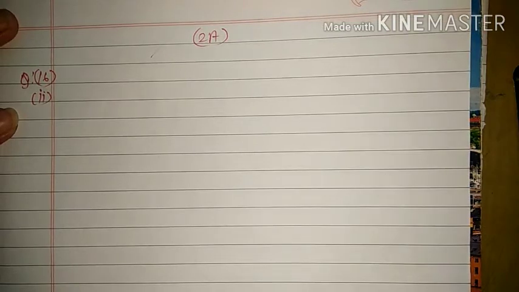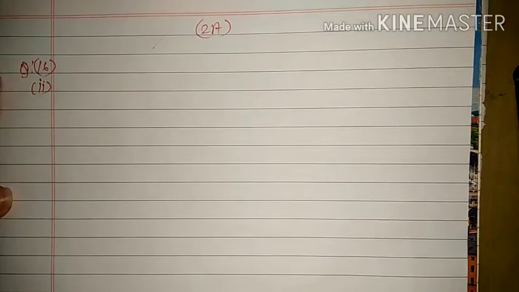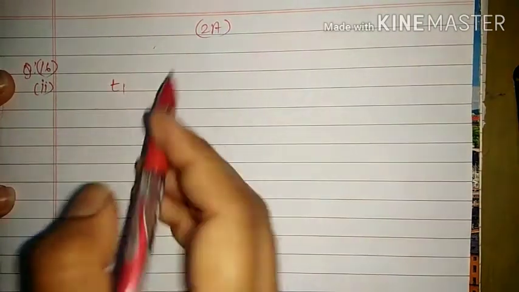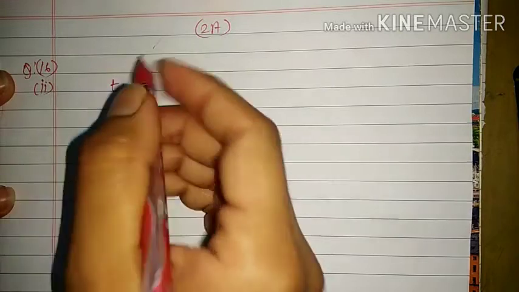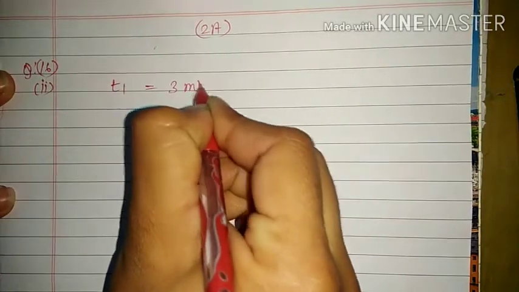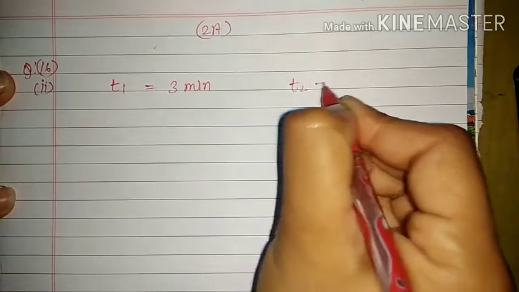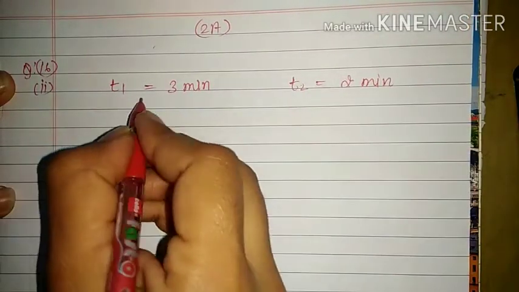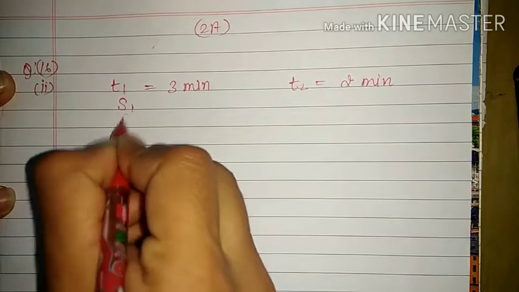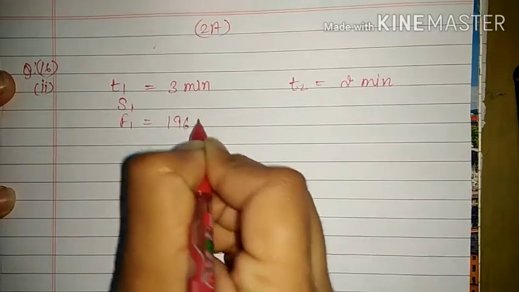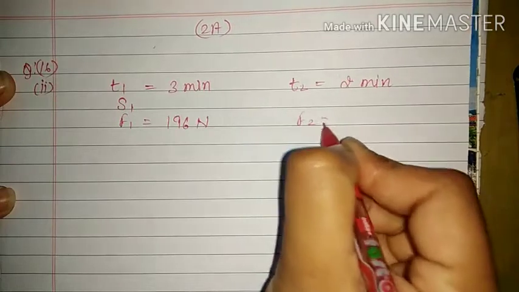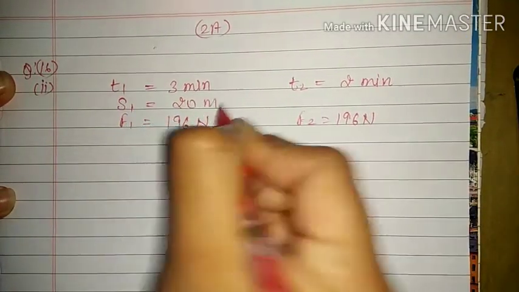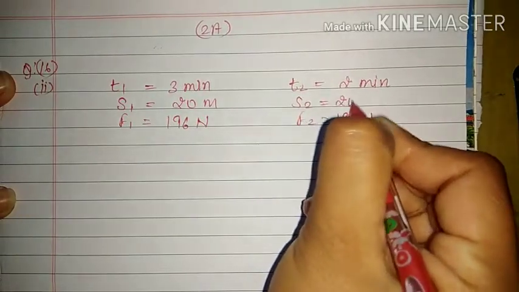And now here we have to find out the ratio of powers. So let the time taken by the boy be T1, which is equal to 3 minutes, and the time taken by his father T2 is 2 minutes. Rest of the things were the same. We know that the force was also the same, approximately 196 Newton, and the displacement is also the same, that is S1 is equal to S2 is equal to 20 meter.